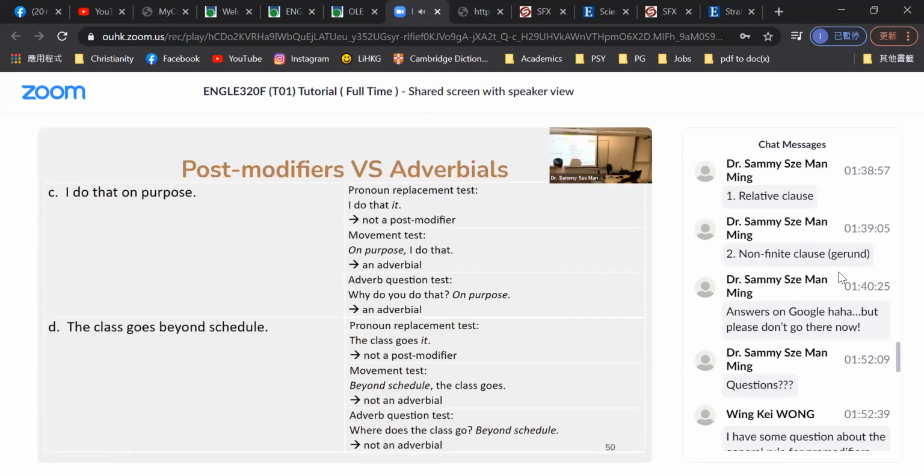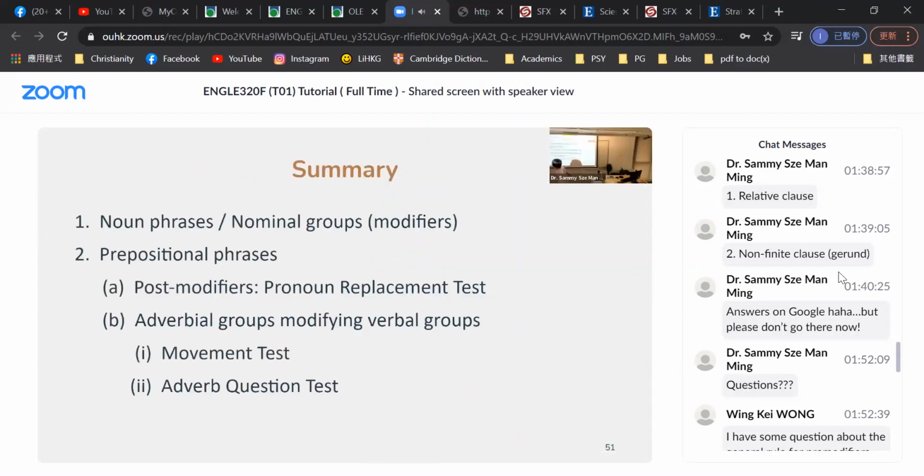So I think summary. So far we've talked about these things: pre-modifiers, post-modifiers. Has anyone any questions here?